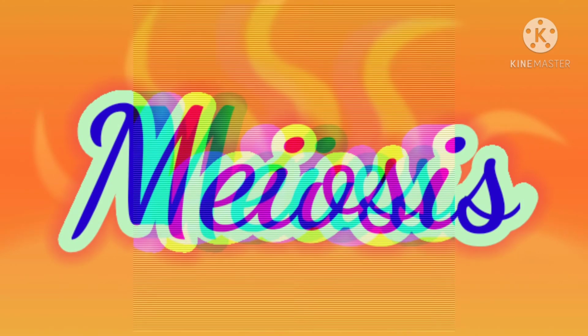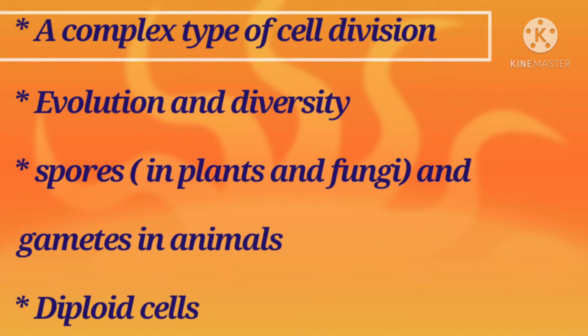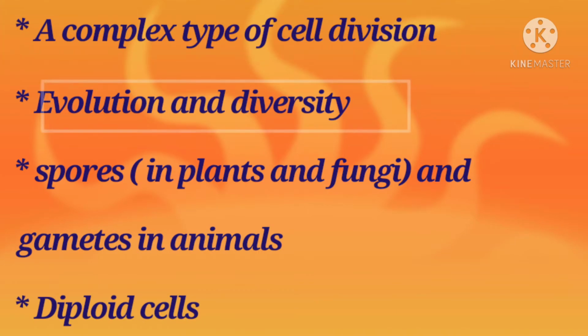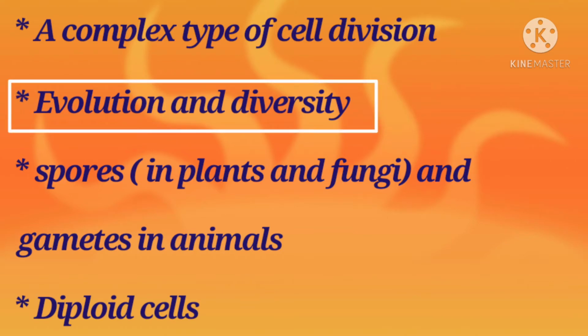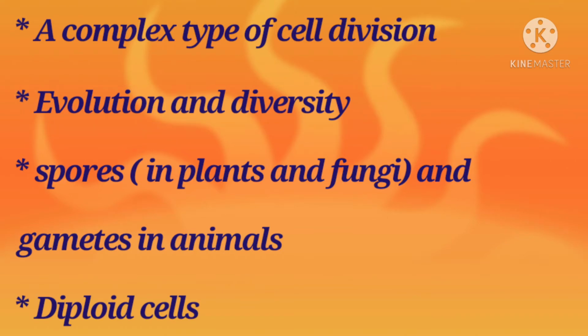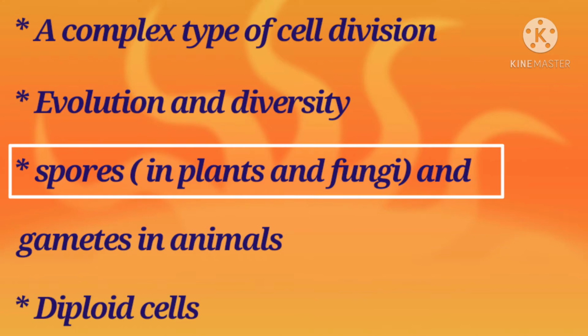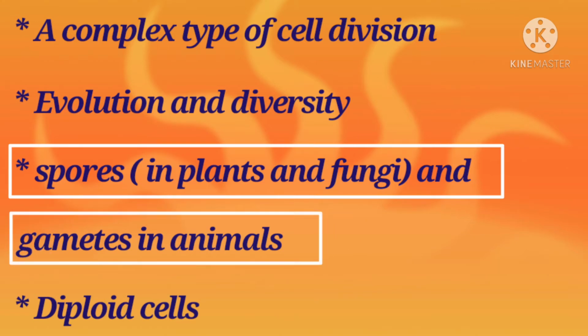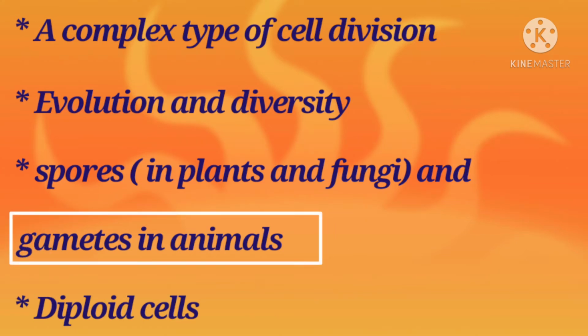Meiosis. Meiosis is a complex type of cell division. It makes the way for evolution and diversity. Meiosis is usually associated with the formation of spores in plants and fungi and gametes in animals. It occurs only in the special diploid cells.